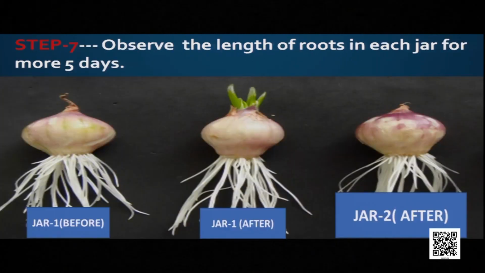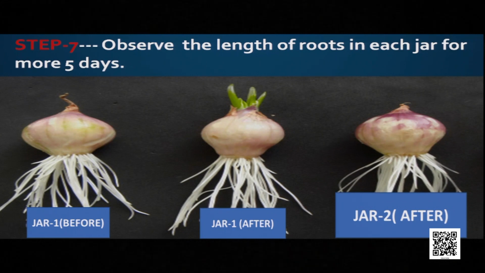Now listen, this is my experiment or my observation. What I found is that in jar 1 there was no change. In jar 1 there was growth before, and after a few days also there was growth. The growth continued. But in jar 2, after cutting the root tip of the onion, there was no growth at all.